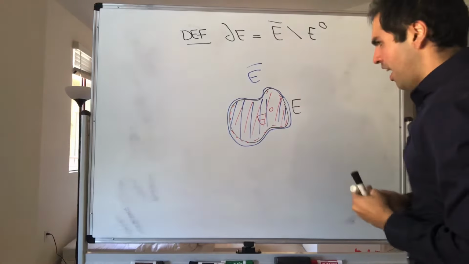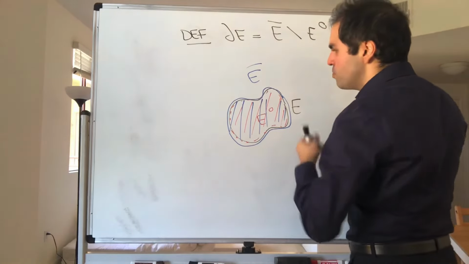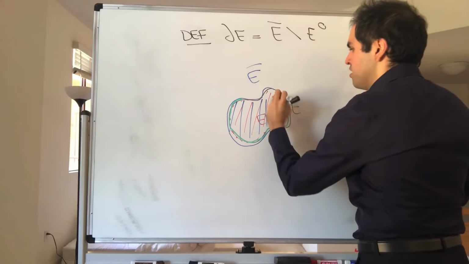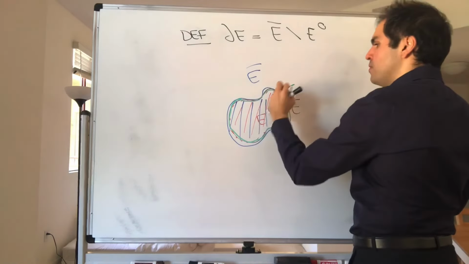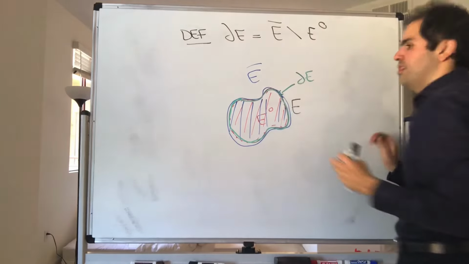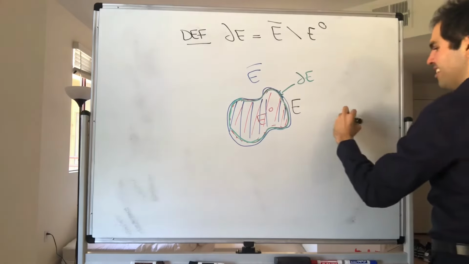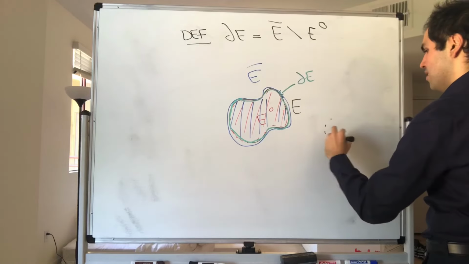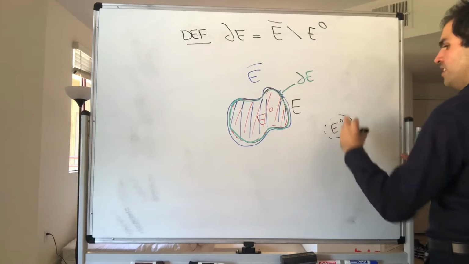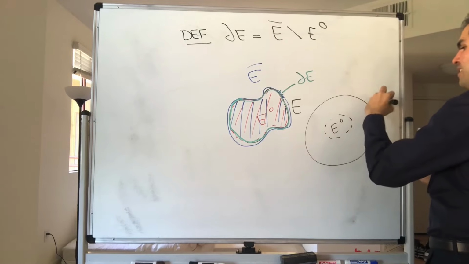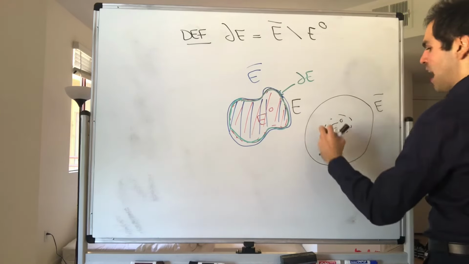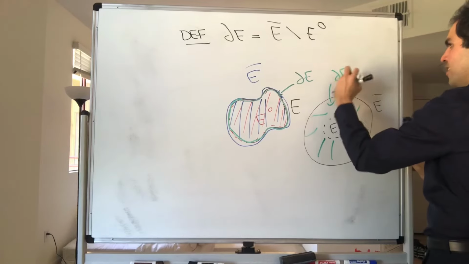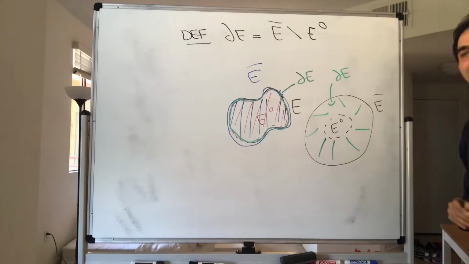And the boundary is just the difference between the two. So usually it's just this green curve here. Although sometimes boundaries could be much thicker, and we'll see. So if you want another picture, think of this as being the interior and this whole thing as being the closure, then the boundary is just this. So for very thick-skinned individuals.